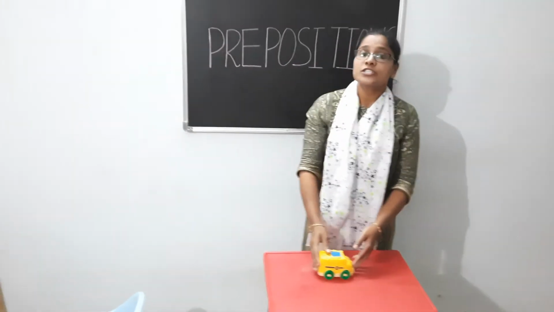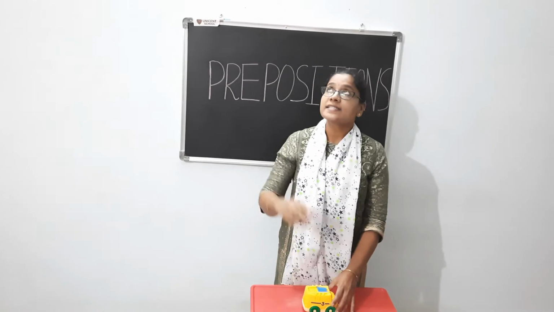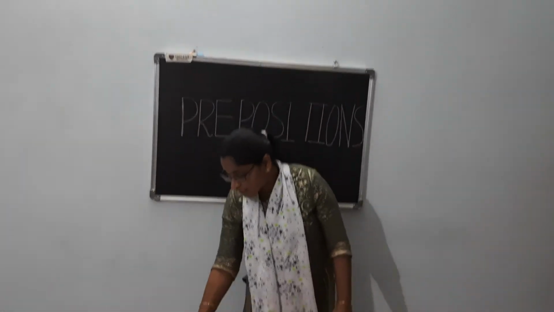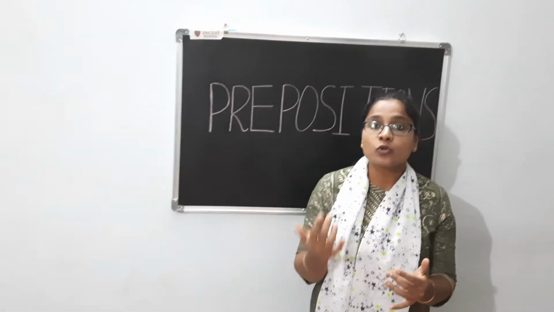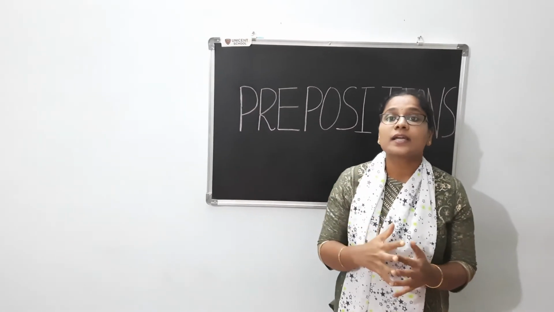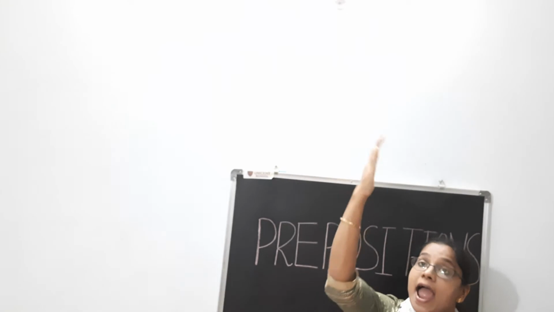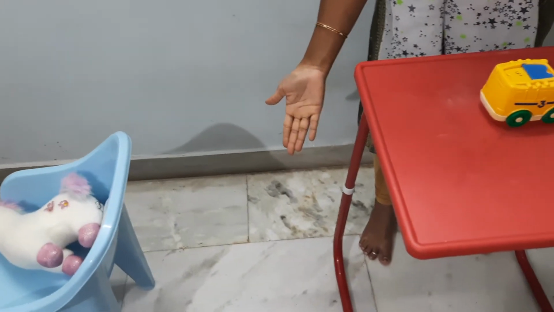Now can you see, children, the ceiling is at the top. And the floor is at the bottom. So now we are getting to know the position of the ceiling, which is at the top, and the position of the floor, which is at the bottom.